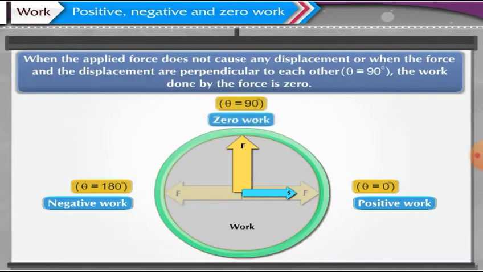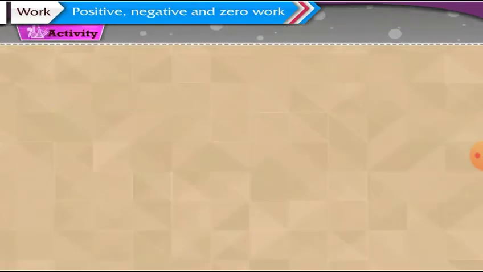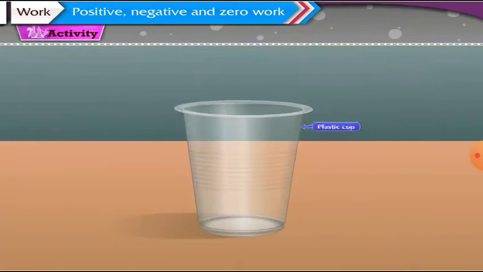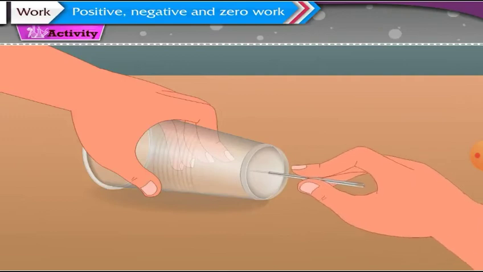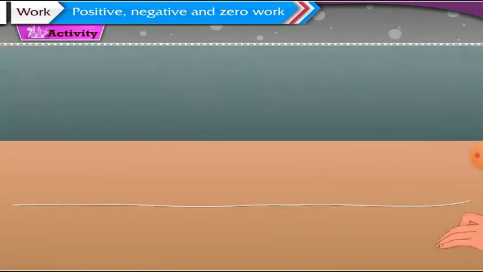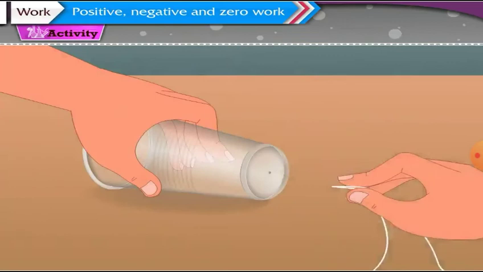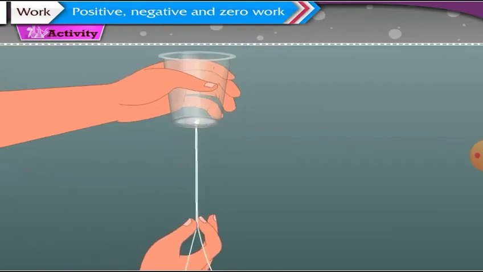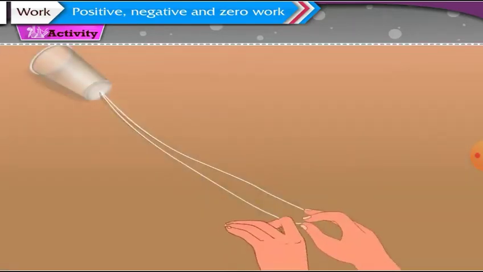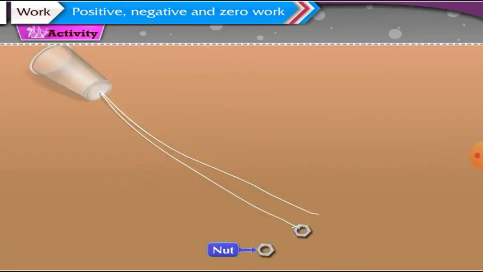Come, let us now perform an activity. Activity. First, take a plastic cup and make a hole in the center of its bottom with the help of a thick needle. Now, take a long thread, double it and pass it through the hole. Tie a thick enough knot at the end so that the knot will not pass through the hole, taking care that the 2 loose ends are below the bottom of the cup. Now, let us tie a nut each to the 2 ends of the thread.